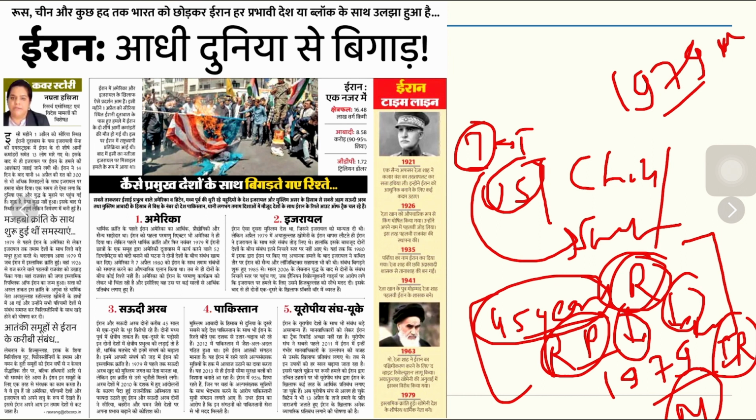But when the Islamic Revolution struck in 1979, there was a protest in which a group of Iranian students abducted around 52 people who were working in the American embassy in Iran. And that lowered the relations.